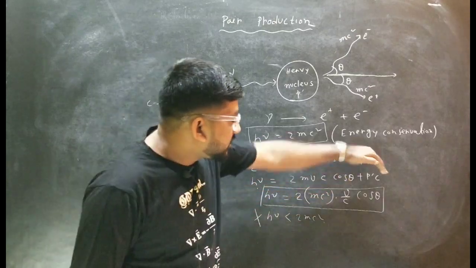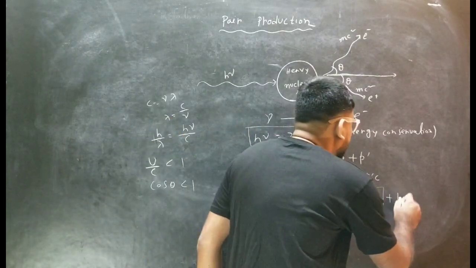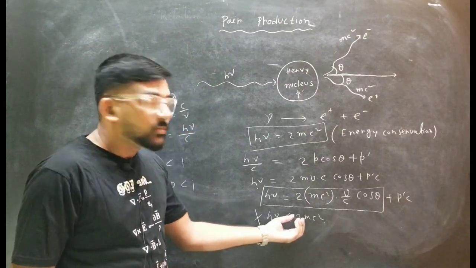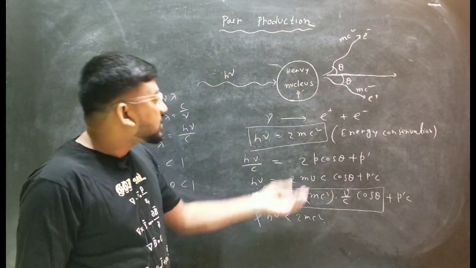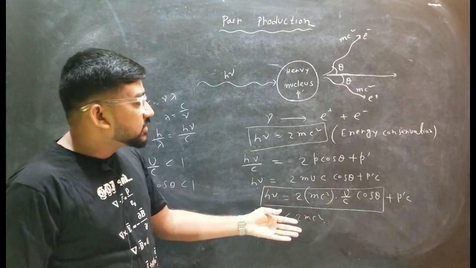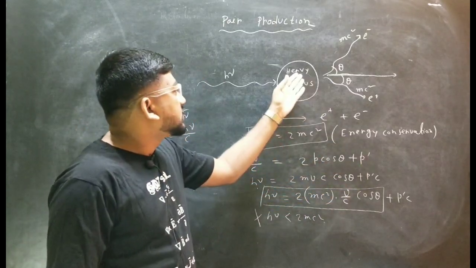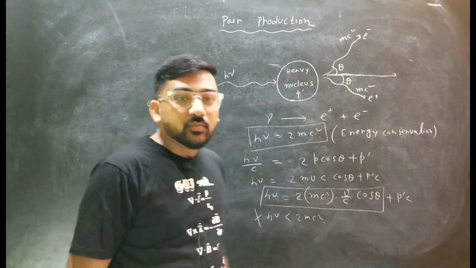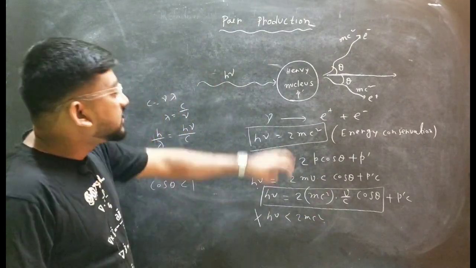So if you add something with this p dash c, that will compensate for the momentum that is absorbed here. So to remove this discrepancy, if you add the momentum absorbed by the heavy nucleus, then the discrepancy will be removed. That's why the heavy nucleus is needed.